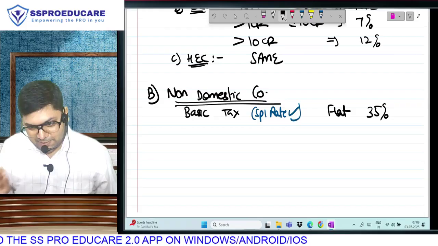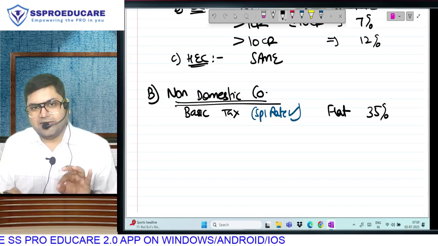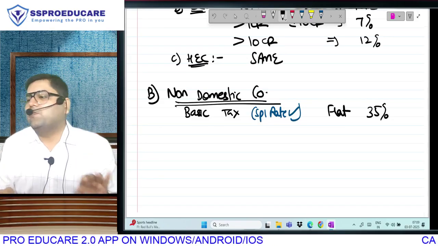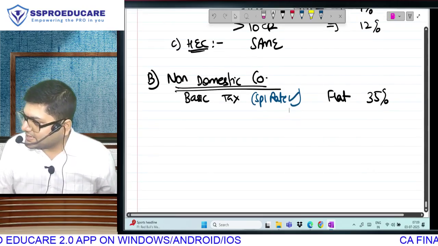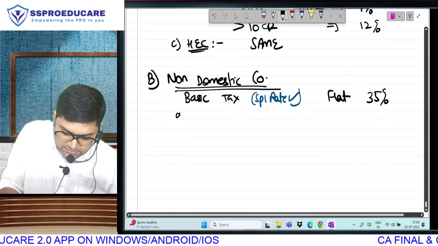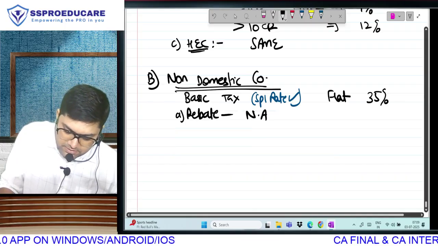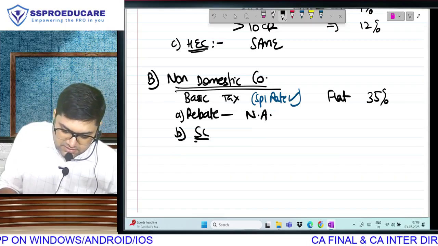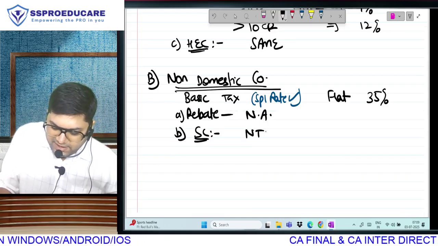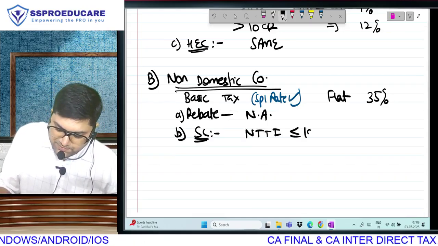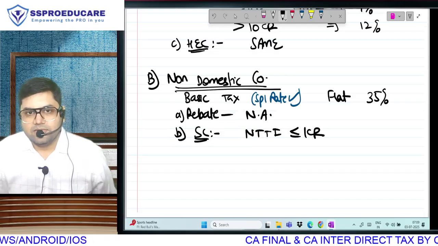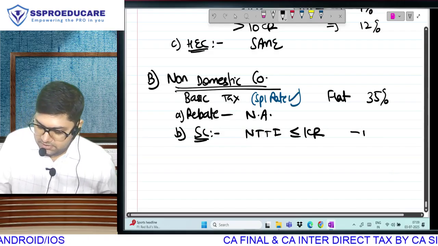So new regime is applicable to selected assessees. Partnership firm discussion is over. Non-domestic company discussion is over. Basic tax is finished. Next, rebate not applicable. Surcharge. If your net taxable total income is up to rupees 1 crore, surcharge nil.